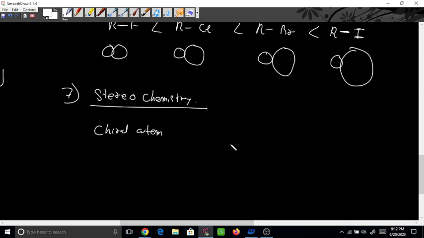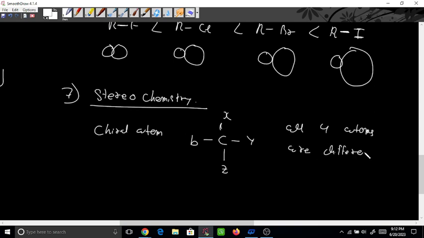If any carbon atom has all 4 substituents different, X, Y, Z and B, all 4 atoms different, that is called chiral.